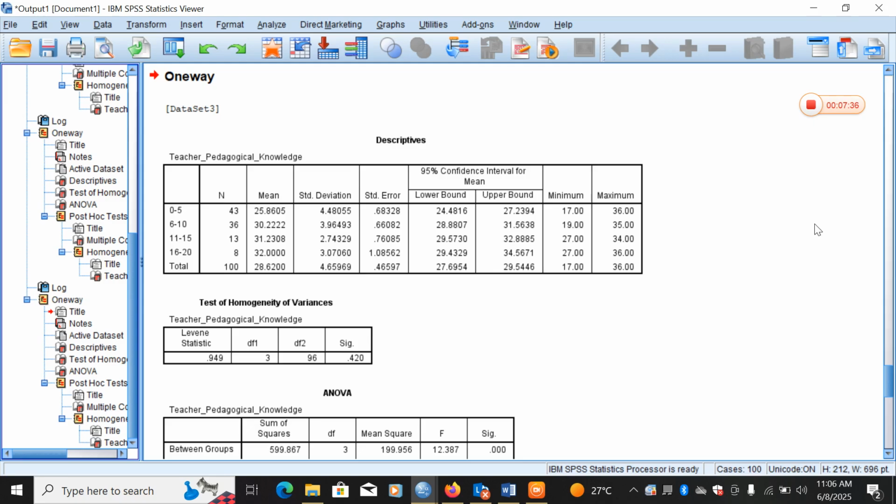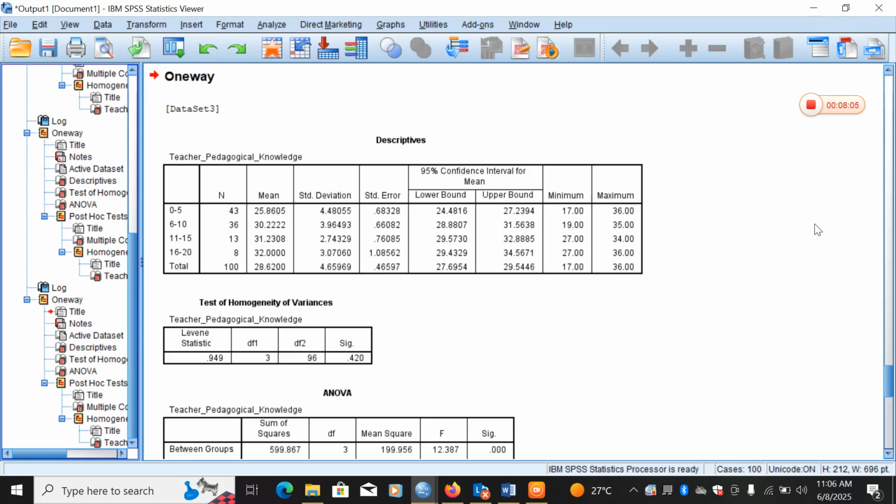So it is the lowest one, and with this, the data suggests a positive relation between the years of teaching experience and pedagogical knowledge, particularly in the early stages of the teacher's career. The most significant jump in the average knowledge appears to happen when teachers move from 0 to 5 years of experience to the 6 to 10 years bracket.